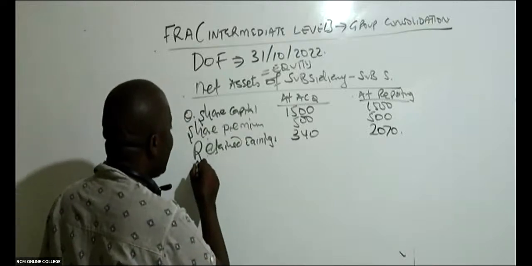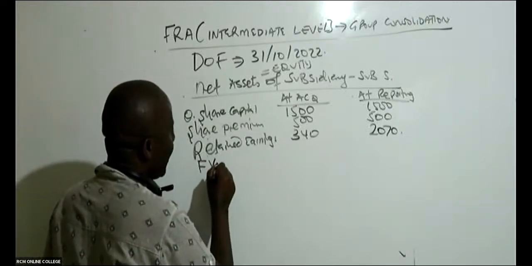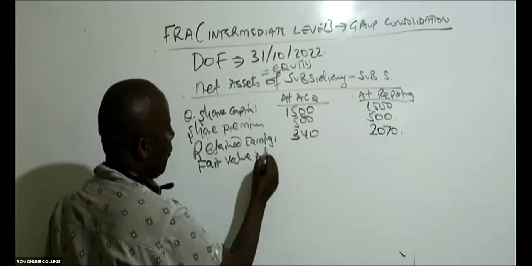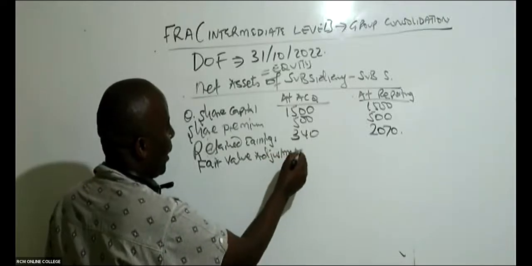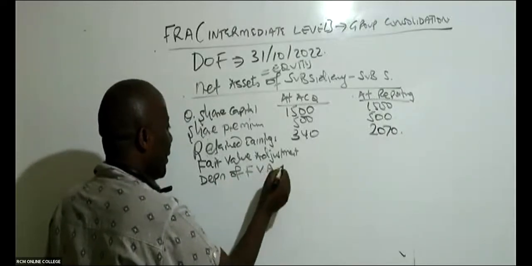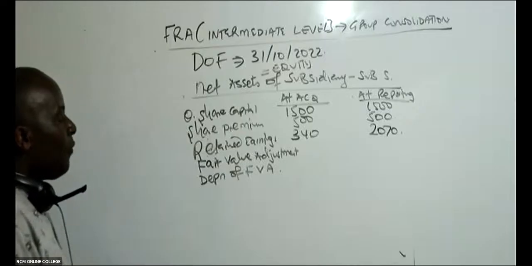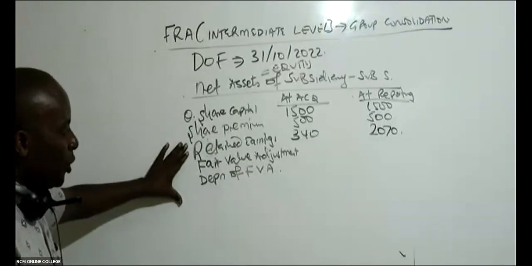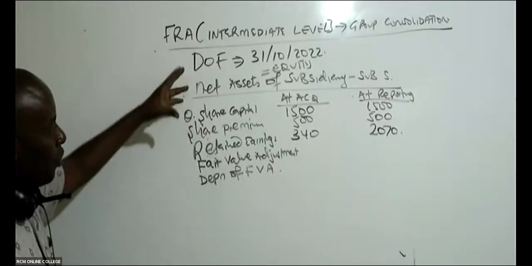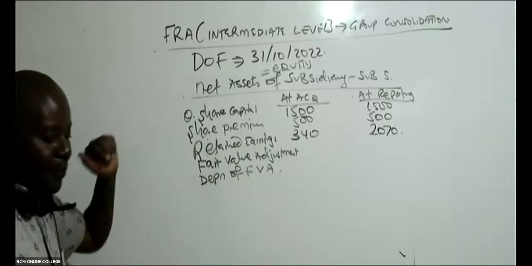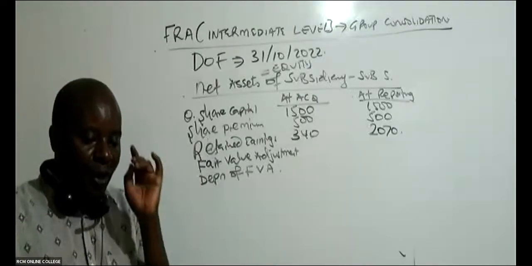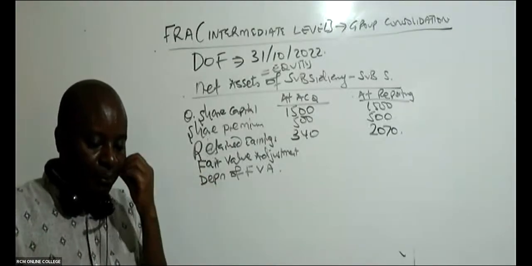The next net asset here will be fair value adjustment. And then, of course, we shall have what we call depreciation of fair value adjustment. Very, very important. So we have fair value adjustment, and then depreciation of fair value adjustment. Is there any other equity component you think I need to bring here? Anybody talk to me. Do you think we have any other equity component that will be very, very important for us to put here?